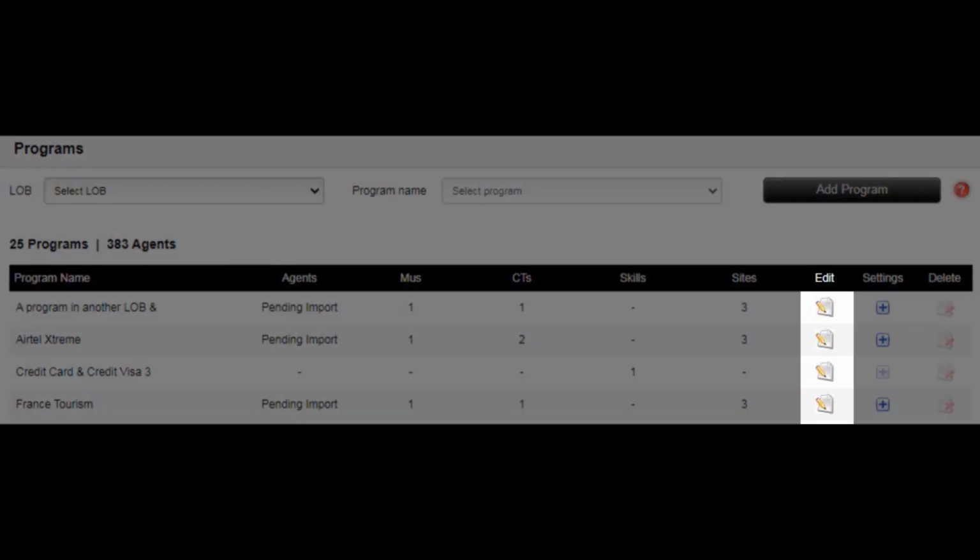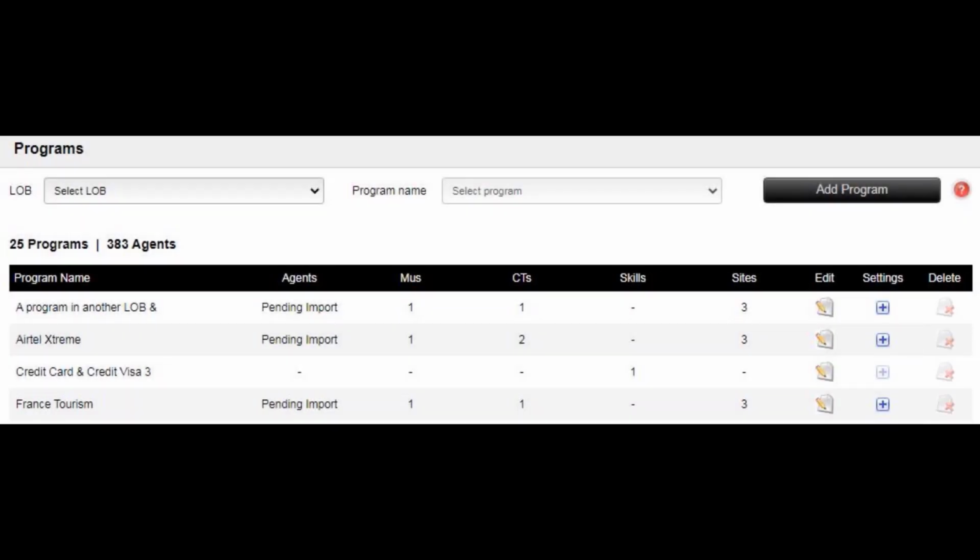To make changes to any of the entities associated to a program, click the Edit icon in the Edit column. To edit the parameter settings for a program, click the plus icon in the Settings column. To delete a program, click the X in the Delete column. Remember, you can only delete a program after removing all MUs and CTs associated with the program.